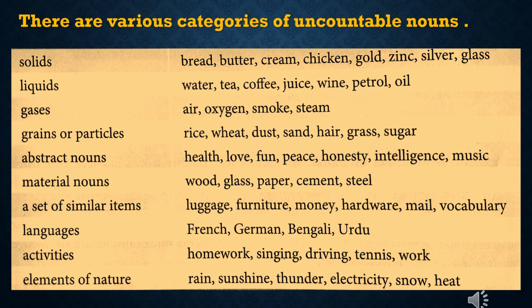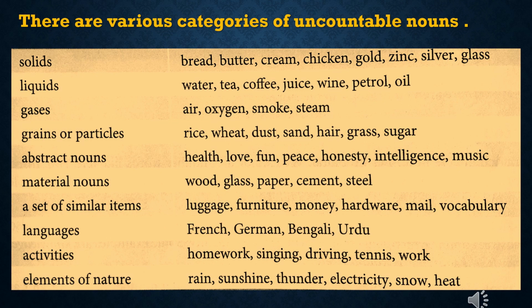Examples for abstract nouns: health, love, fun, peace, honesty, intelligence, music. Examples for material nouns: wood, glass, paper, cement, steel. Examples for a set of similar items: luggage, furniture, money, hardware, mail, vocabulary.